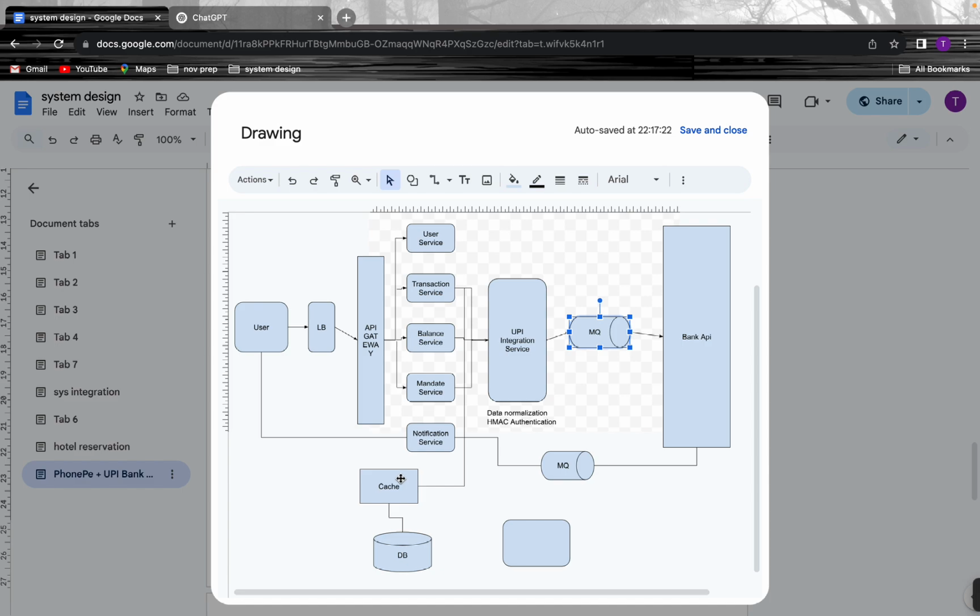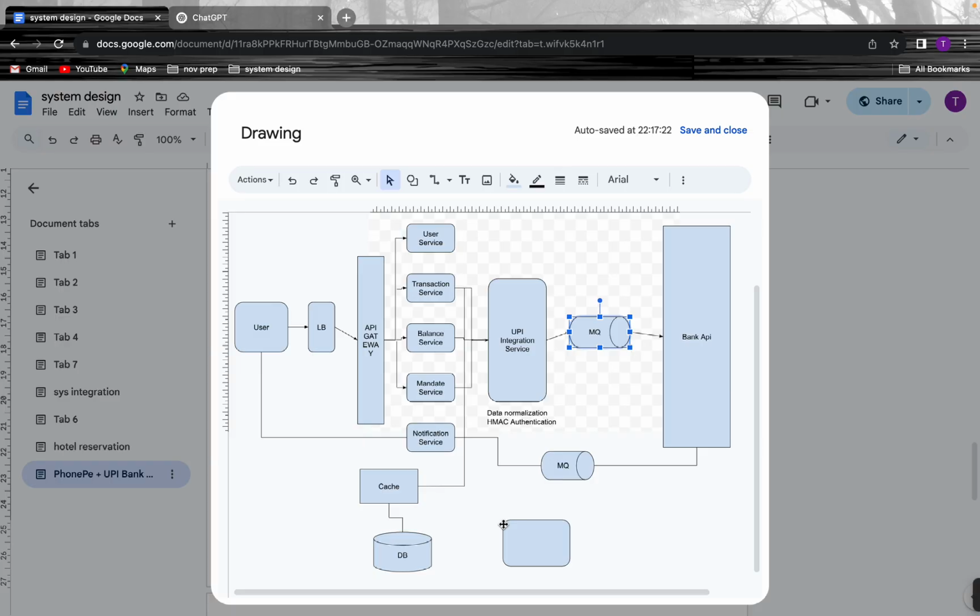So whenever a balance request comes, if the user clicks for a balance within a few seconds, like within microseconds, we can show it from the cache. Also, if the user wants to see the recent transactions, we can show it from the cache.